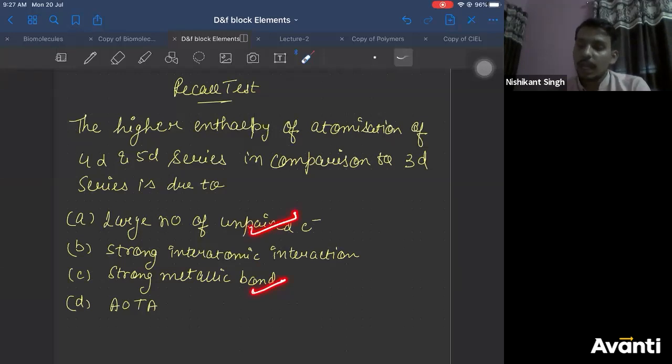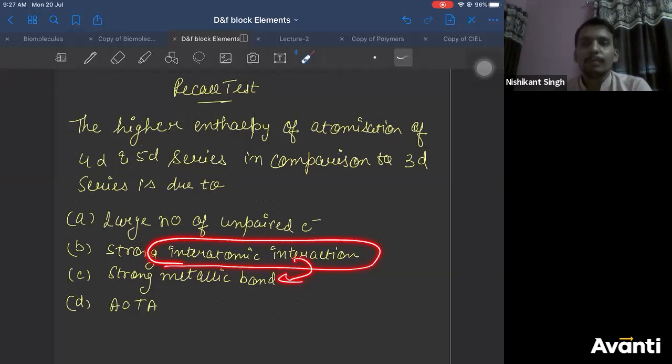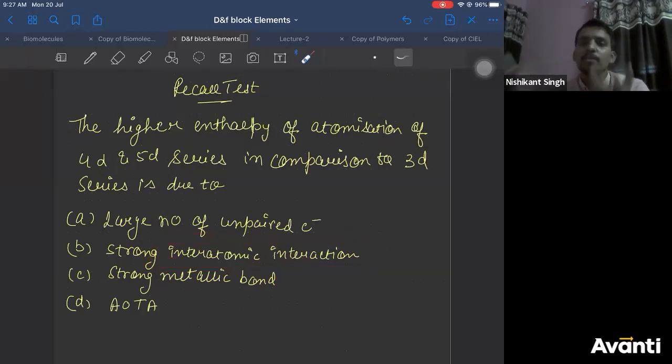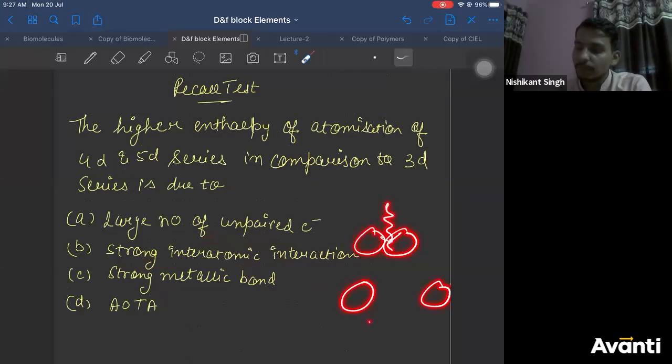So if the enthalpy of atomization is more, that might be due to strong metallic bonds, which might be due to more unpaired electrons. And strong interatomic interaction is nothing but similar to metallic bond. If interactions between two atoms are strong, you have to apply more energy to break and isolate them into gaseous atoms, so enthalpy of atomization will again be high.